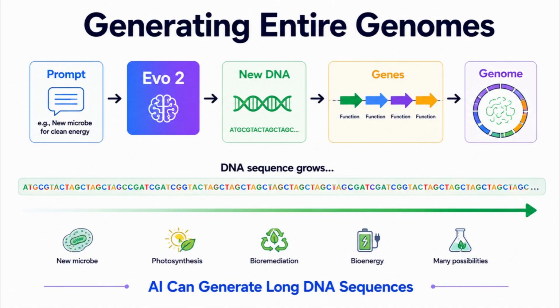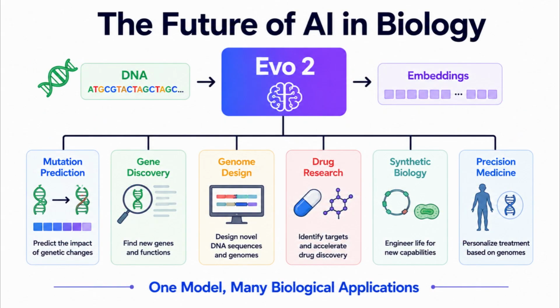EVO2 doesn't just understand DNA, it can also generate new DNA sequences. Rather than producing only short fragments, it can create long genomic regions that resemble naturally occurring genomes, opening exciting possibilities for synthetic biology research. EVO2 represents a major step toward general-purpose AI for biology.